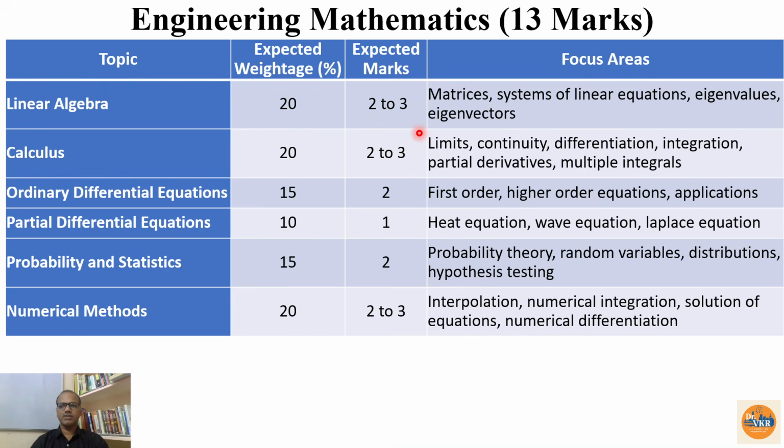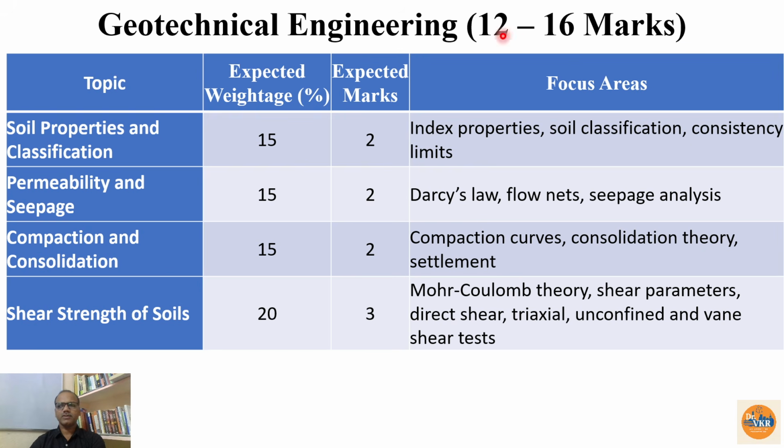Now let us move on to the core engineering, that is civil engineering. As we discussed, the highest weightage has been given to geotechnical engineering. Let us move from highest to lowest. So geotechnical engineering, more or less we are getting 14 to 16 marks, but sometimes we may get 12 marks also. Here again we have a number of topics. Out of those, let us see how each topic is going to have the weightage.